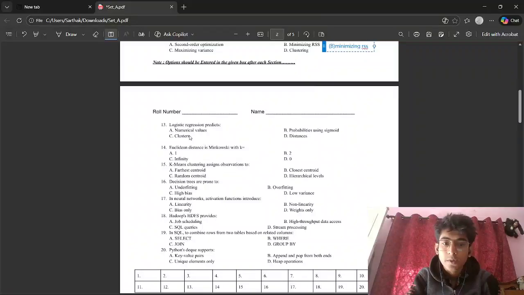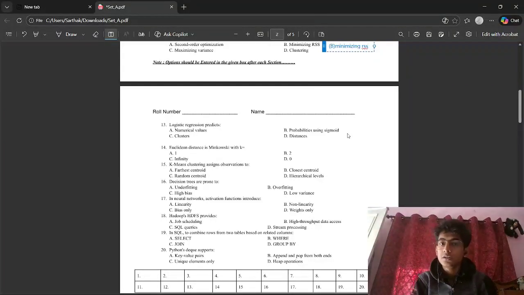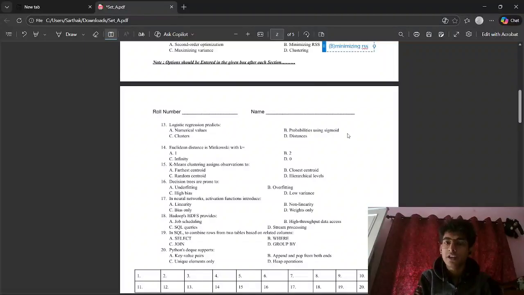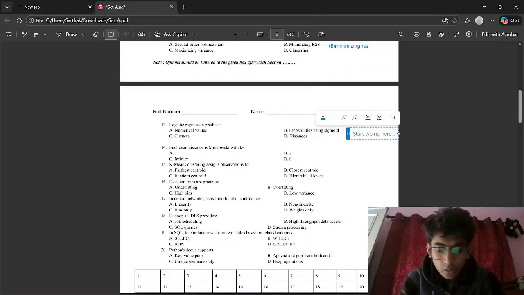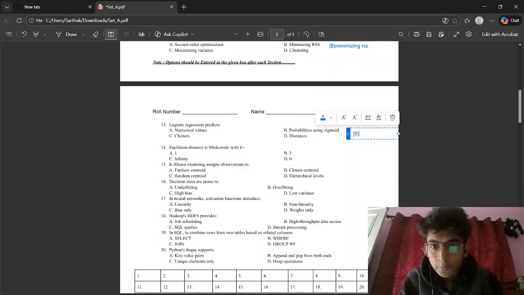Okay. Now let's see the 13th question. Logistic regression predicts numerical values? No. Probabilities using sigmoid? Yes. Clusters? No. Distance? No. In logistic regression, we use a sigmoid function which gives values between 0 and 1. So it is often done in classification, predicting probabilities of an event. So B should be the answer. Probabilities.